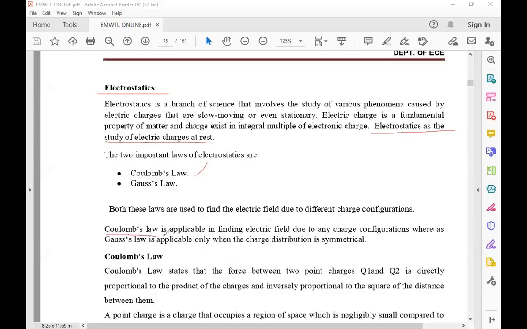Whereas Gauss's law is applicable only for charge distributions, where the charge is distributed as a line charge, surface charge, volume charge, or point charge. Here Coulomb's law is finding the electric field due to any charge configuration.